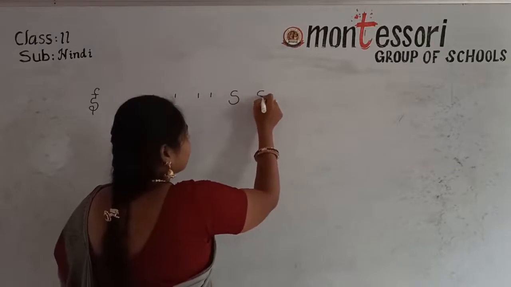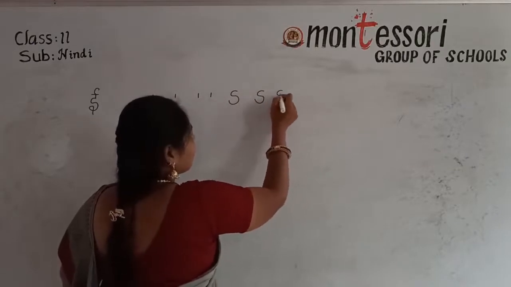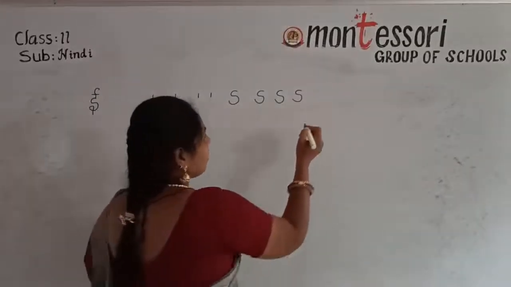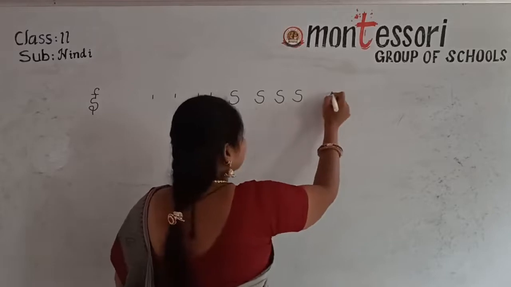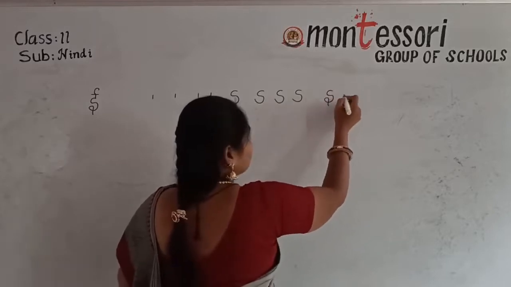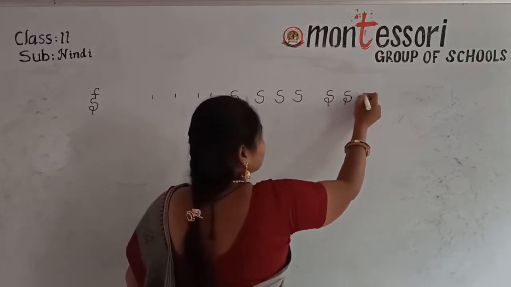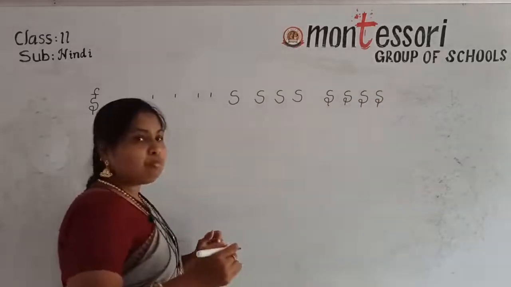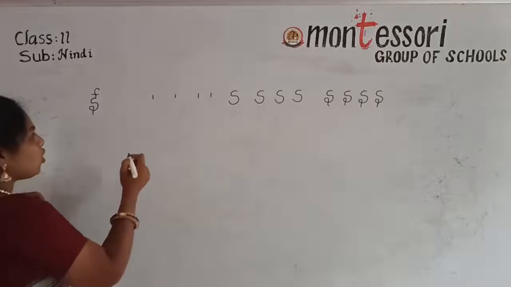Are you seeing here? Understand? 4 times. Afterwards, next the circle. See here. If you practice this in your rough book, you can join all this.